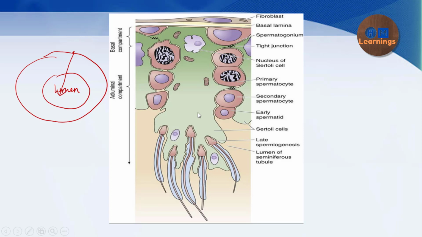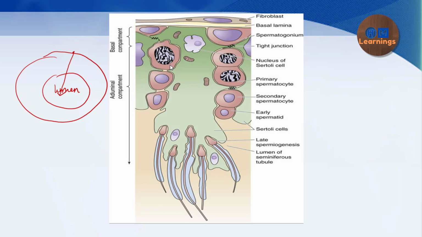Okay, so here this green is what? These green cells are basically the Sertoli cells. The Sertoli cells come from the basal lamina till the lumen of the seminiferous tubule, and these are the tight junctions which are present between the adjacent Sertoli cells. You can see that each and every type of spermatocyte, spermatogonium, is surrounded by the Sertoli cells, because Sertoli cells have the function of nourishment. Okay, so they are nourishing the spermatocytes, spermatogonium. Apart from this, there are other functions of the Sertoli cells which are beyond the scope of this video.